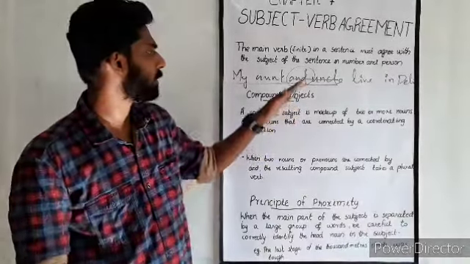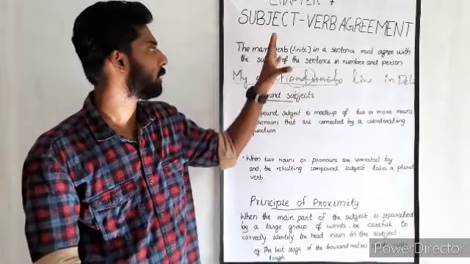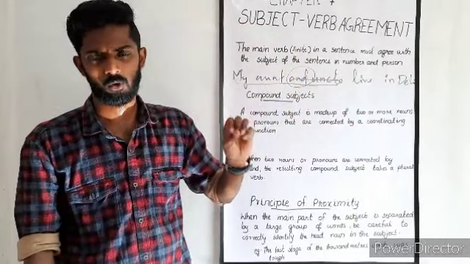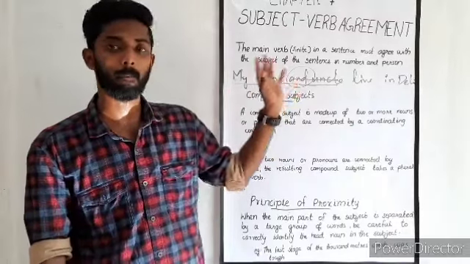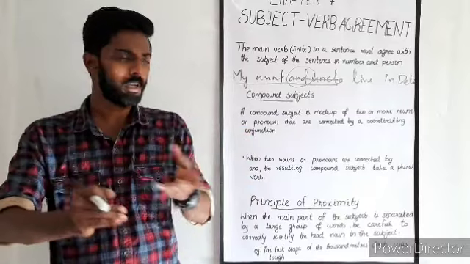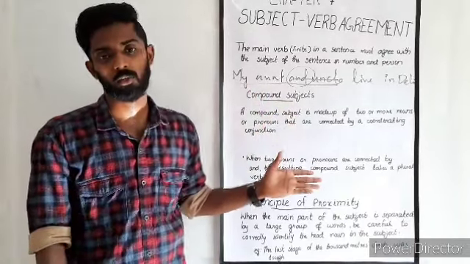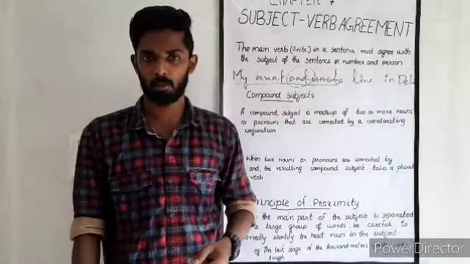And also we have seen some other things which we have to keep in mind, or in a simple way, the exceptions to the main rule. We have seen some of the exceptions which we have to keep in mind when we speak about subject verb agreement.